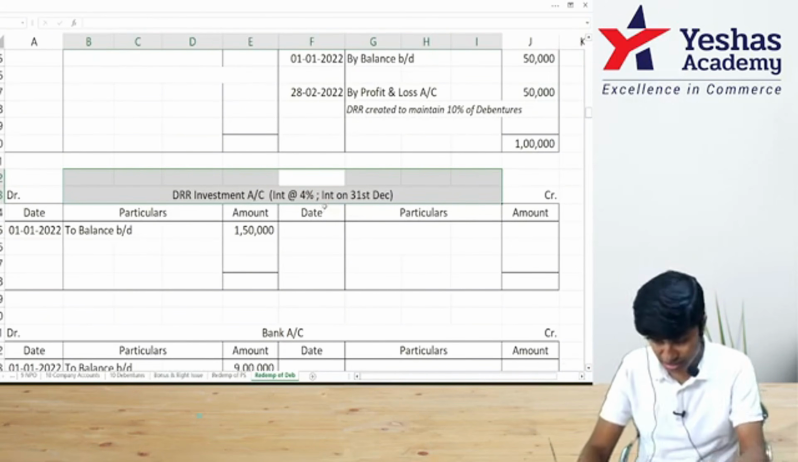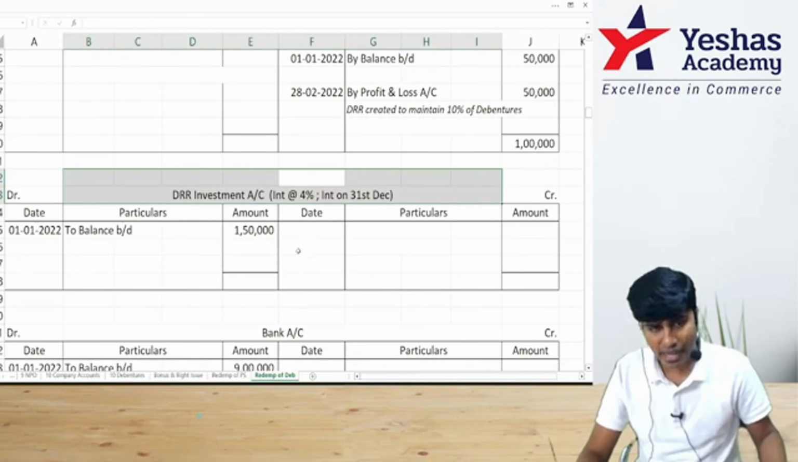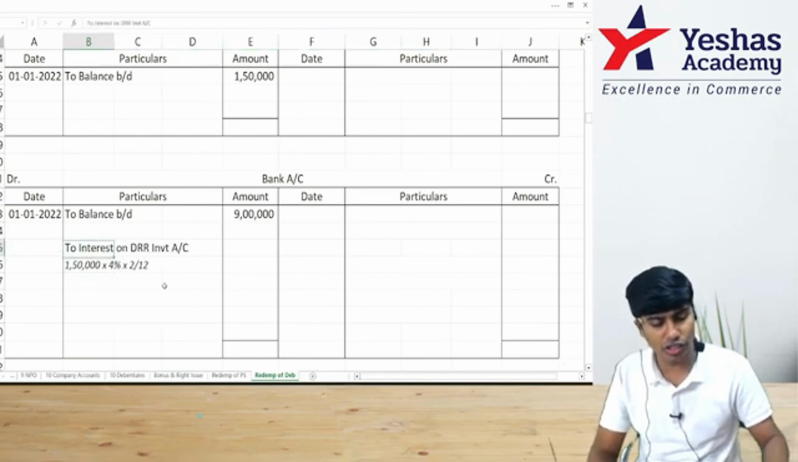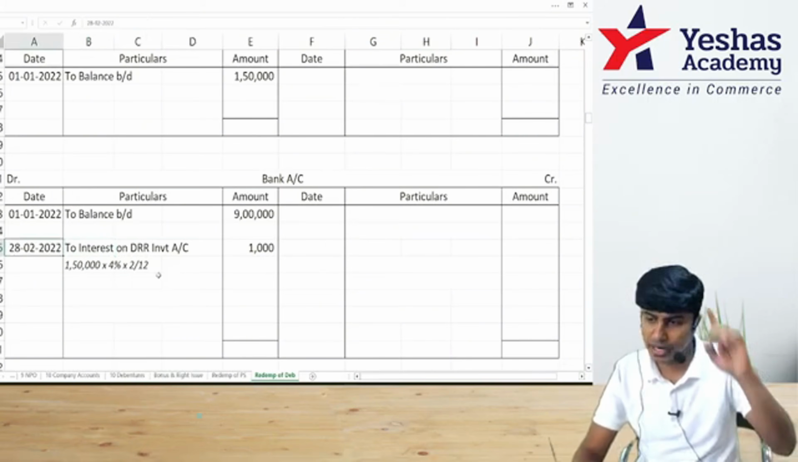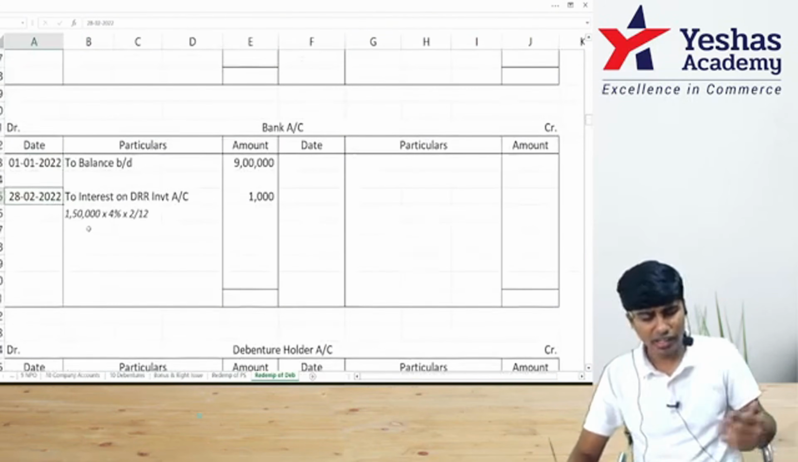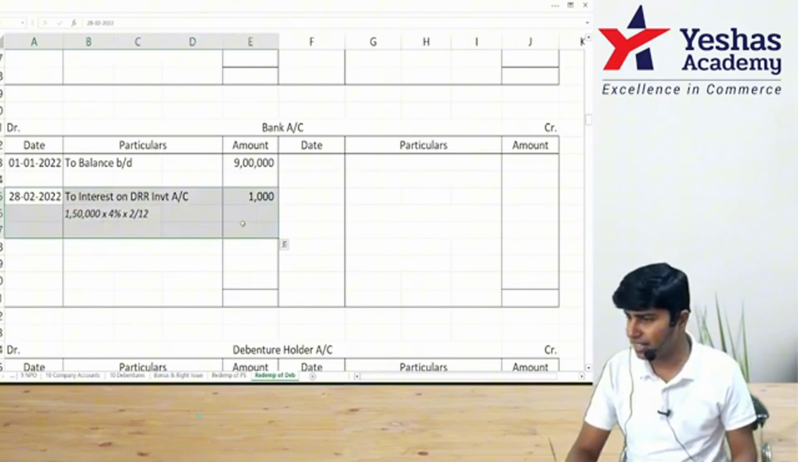You have written the journal entry. See the second journal entry you written. Bank account debit to DRR investments. Am I right? So in my bank account, I'll write debit side to interest on DRR investments 1,000. And this will go to P&L account. If you want, I can open one ledger interest on DRR investments, but not required. This money will go to P&L account credit side.